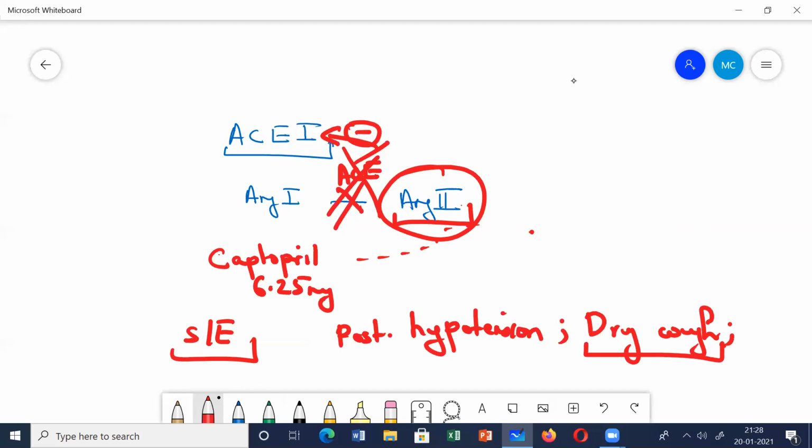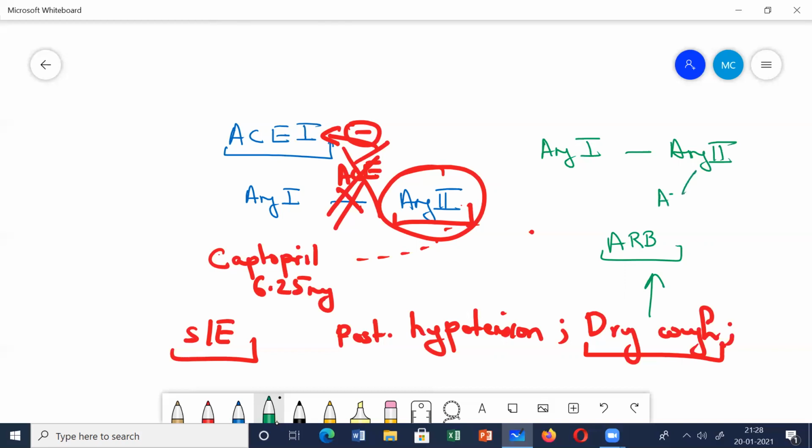If the patient develops dry cough and you find it's too much, like the patient is not able to tolerate it, we usually switch the patient to ARBs. In ARBs, there is still conversion of angiotensin 1 to angiotensin 2. But the AT1 receptors, the receptors on which angiotensin 2 acts, are simply blocked. So if the receptors are blocked, angiotensin 2 doesn't have a receptor to act on.